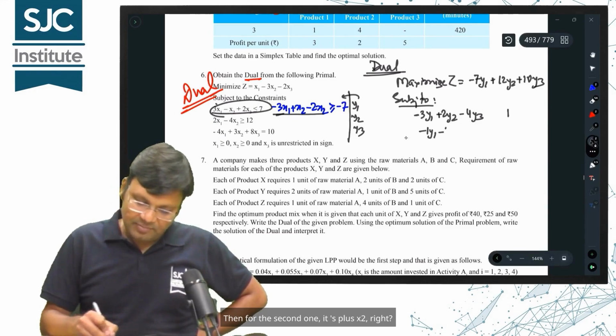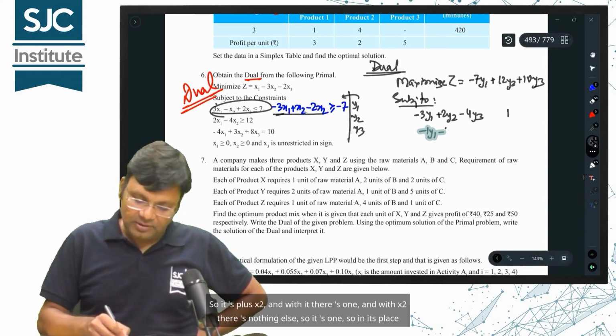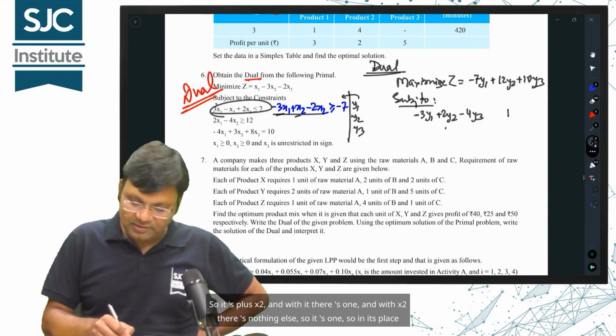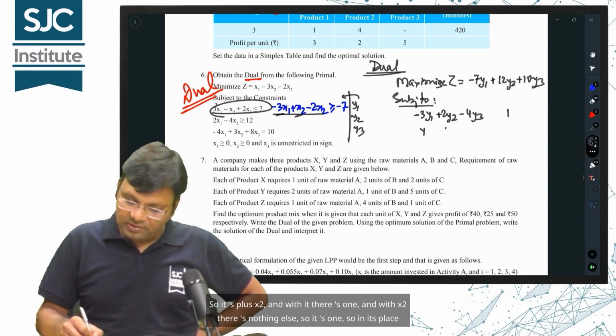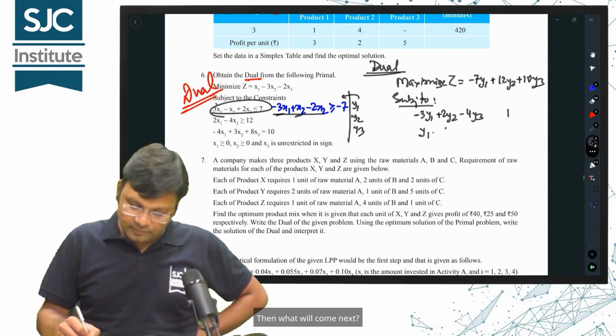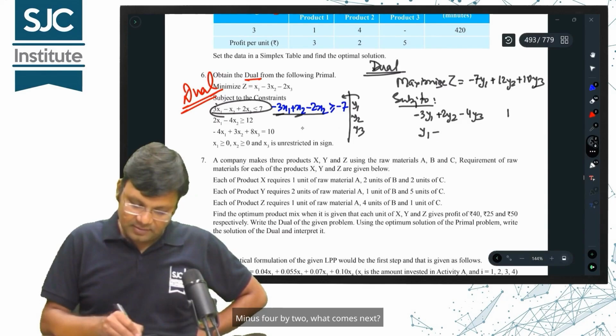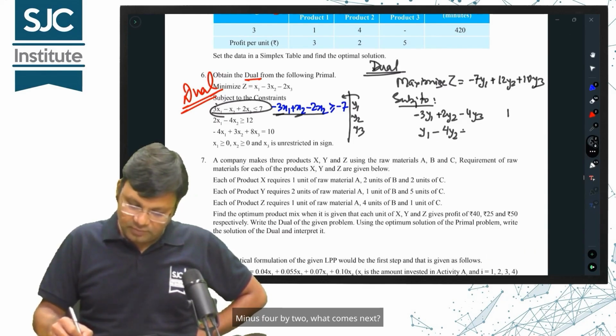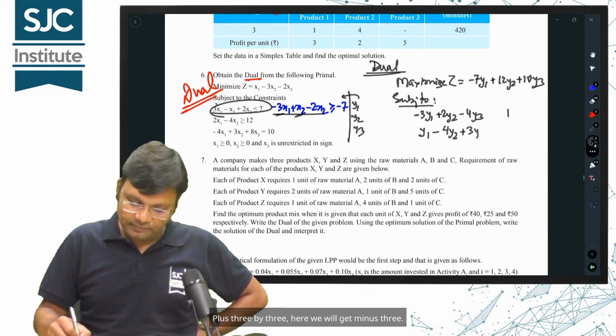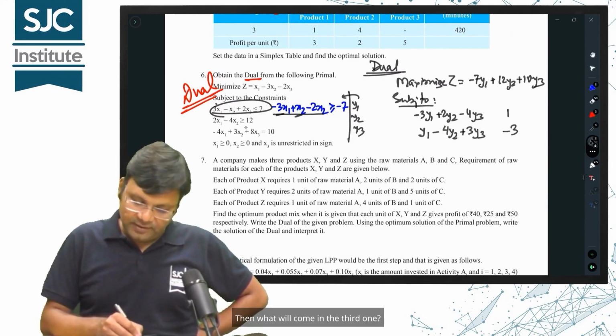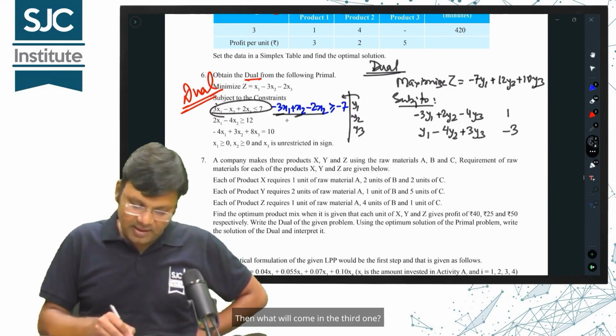Then for the second one, it's plus x2, right? So it's plus x2 and with it there's 1, and with x2 there's nothing else, so it's 1, so in its place y1 will come. Then what will come next? Minus 4 by 2. What comes next? Plus 3 by 3. Here we will get minus 3. Then what will come in the third one?